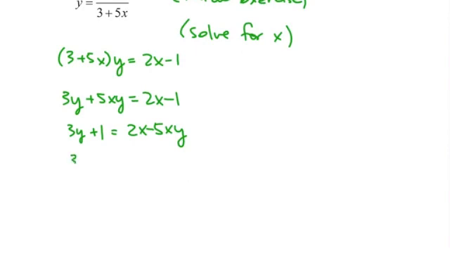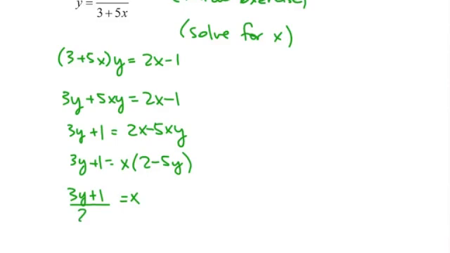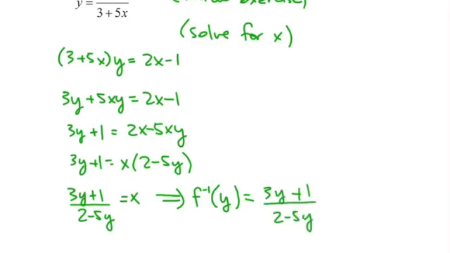And on the right now, I want to factor out the x, because I'm trying to get x by itself. So now divide both sides by 2 minus 5y, and I get x by itself. This means that the inverse function of y is 3y plus 1 over 2 minus 5y.